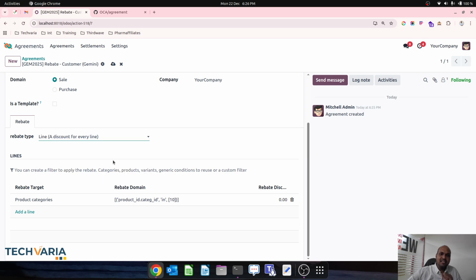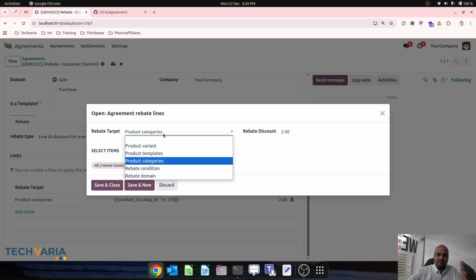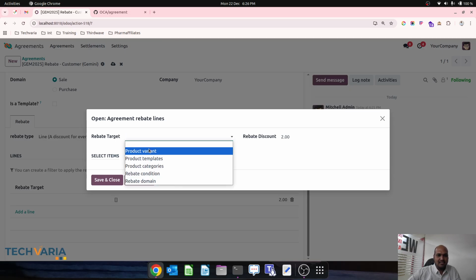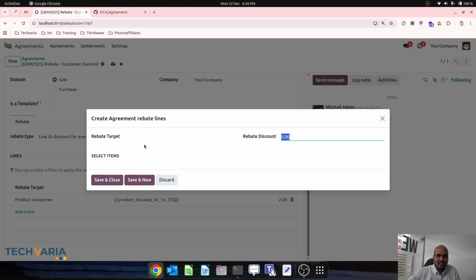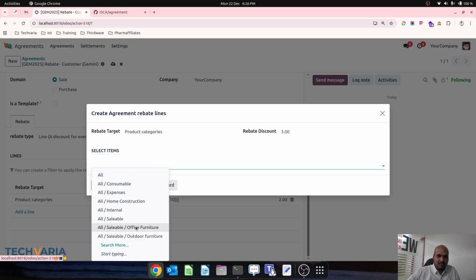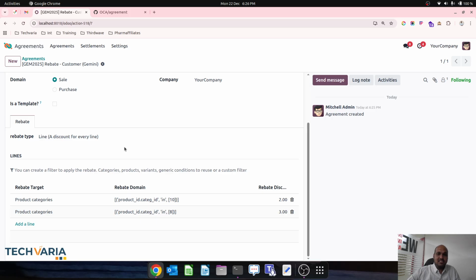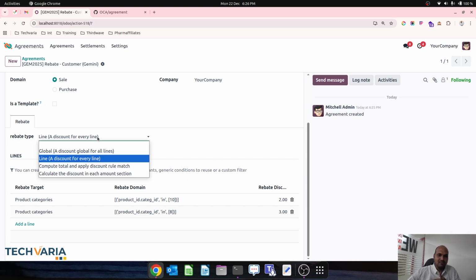Second is every line item. Now you can see you can define product-wise, or by this product condition or rebate condition, the category. So you can define on product categories, or I can define in categories 2% over there, and then let me define 3% on the product category office furniture. This is the way you can define line-item-wise rebate discount, with the duration on top, and create your discount line.